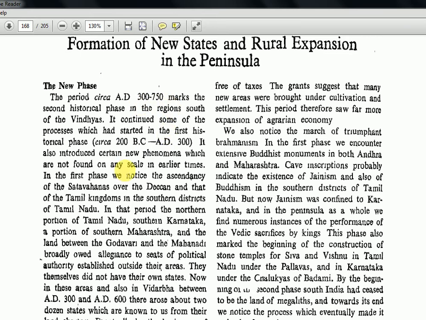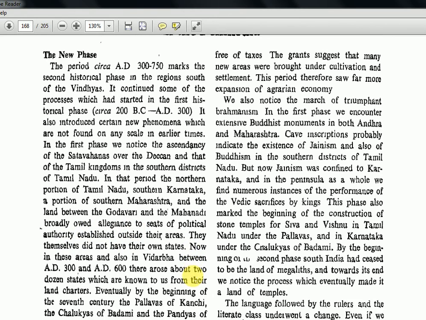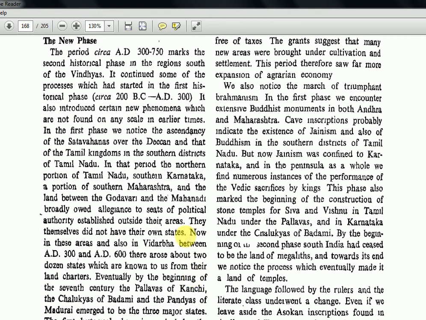It also introduced certain new phenomena which are not found on any scale in earlier times. In the first phase, we noticed the ascendancy of the Satavahanas over the Deccan and that of the Tamil kingdoms in the southern districts of Tamil Nadu. In that period, the northern portion of Tamil Nadu, southern Karnataka, portion of southern Maharashtra, and the land between the Godavari and the Mahanadi broadly owed allegiance to seats of political authority established outside their areas. They themselves did not have their own states.